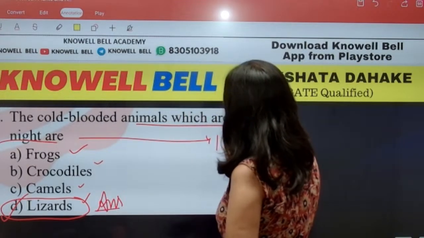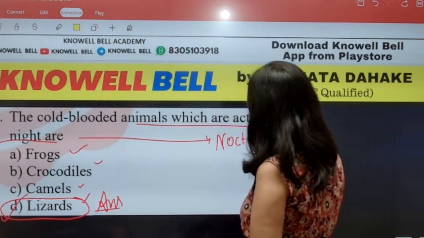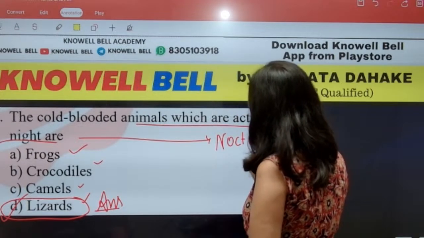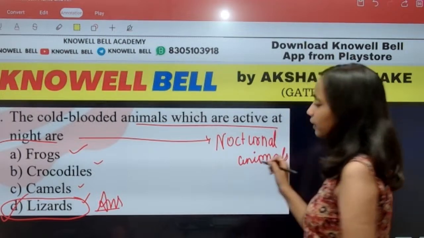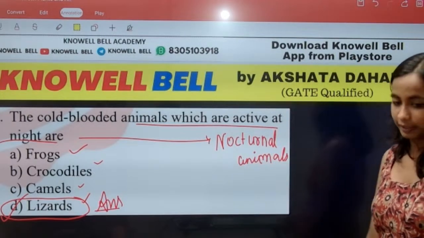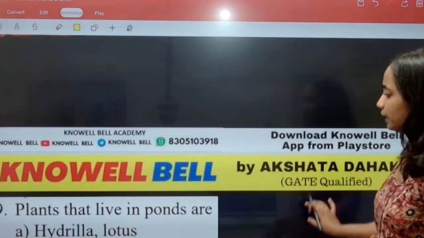Animals that are active at night time, what do we call them? We call them nocturnal animals. Like the owl. The owl is awake and active at night time. Okay, so like that.